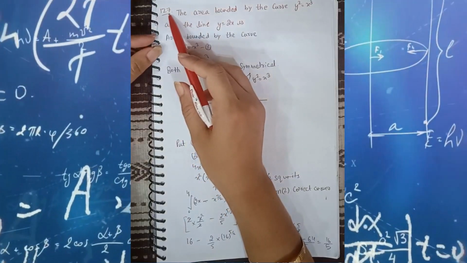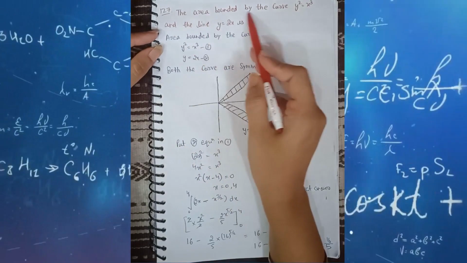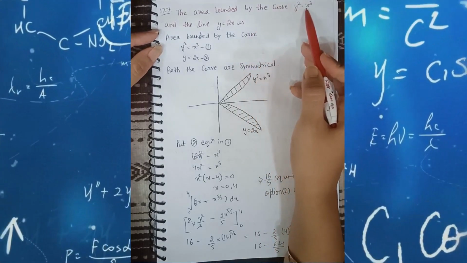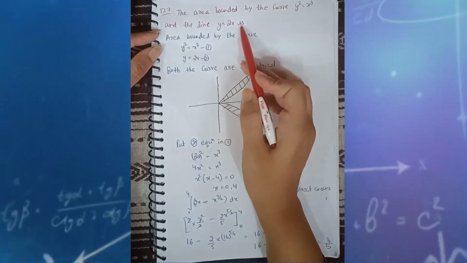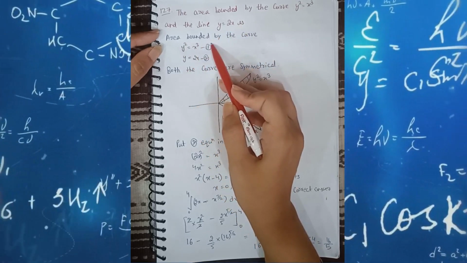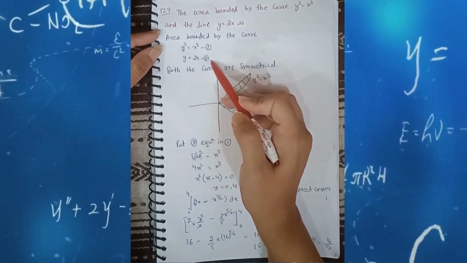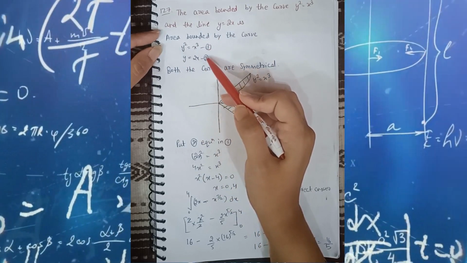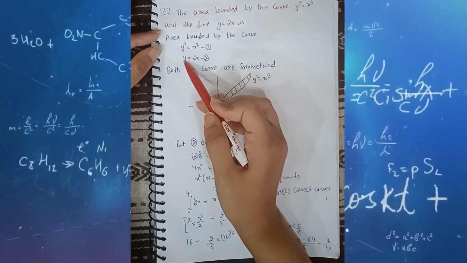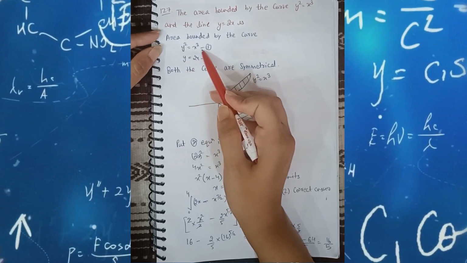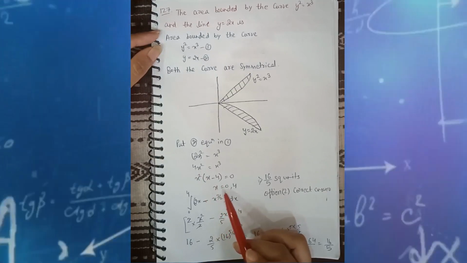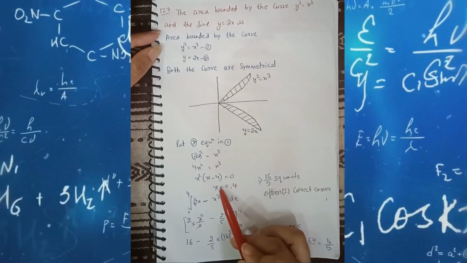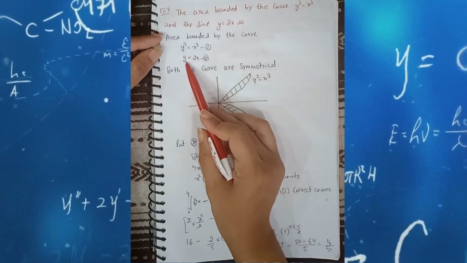Question number 127. The area bounded by the curve y square is equal to x cube and the line y is equal to 2x is. For finding the area bounded by both curves, first of all what we do, students, we equate the first and second equations. We have to put y is equal to 2x in the first equation. After putting, we can easily get the value of x is equal to 0, 4. By putting both values, we can easily get y also.